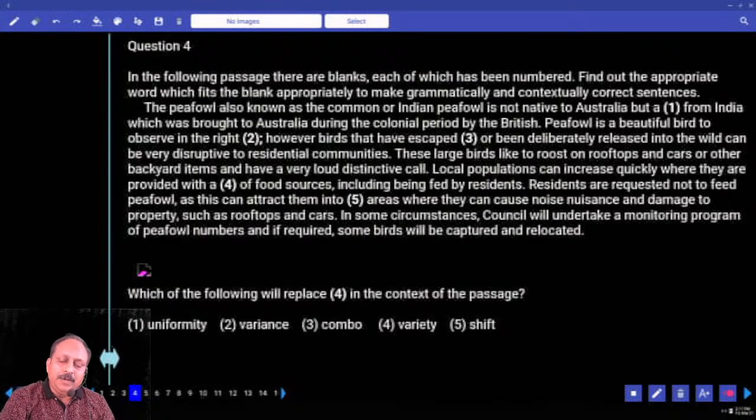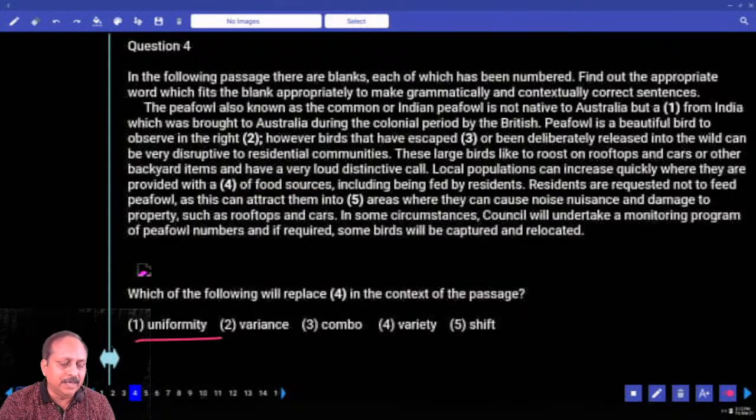Which of the following will replace blank 4 in the context of the passage? What do you have there? Local populations can increase quickly where they are provided with whatever the word, of food sources. Please underline, of food sources. So what is the word that has to pop up? Variety of, we all have a variety of food. Yes or no? So what is the first one here?